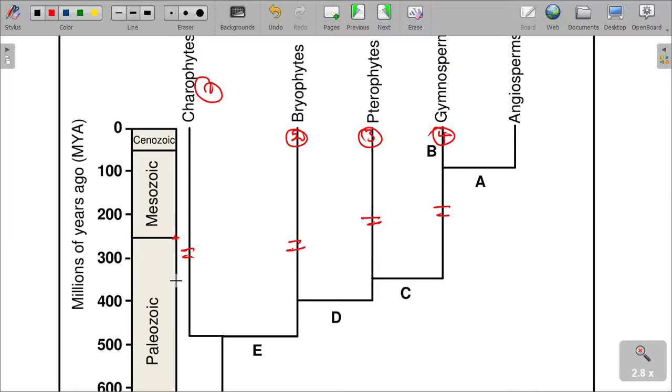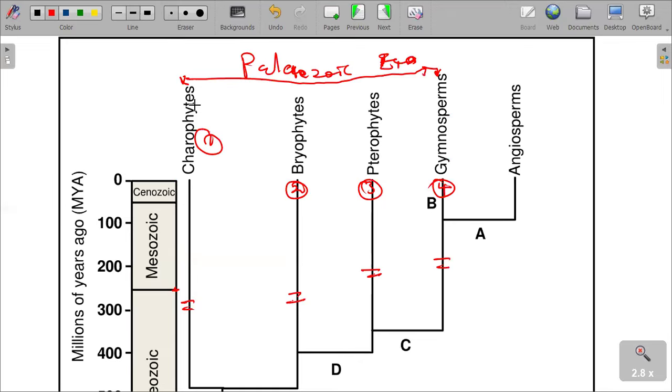So every generation that existed during this time, they are the plant generations that existed during the Pleistocene era. It is all of them, as you can see written there: the charophytes, the bryophytes, the pteridophytes, the gymnosperms.